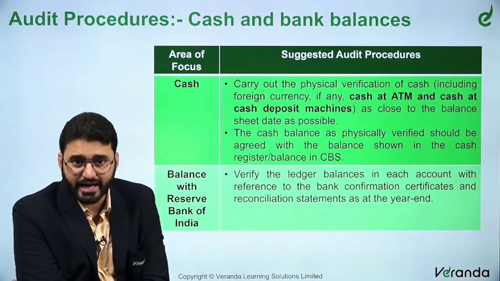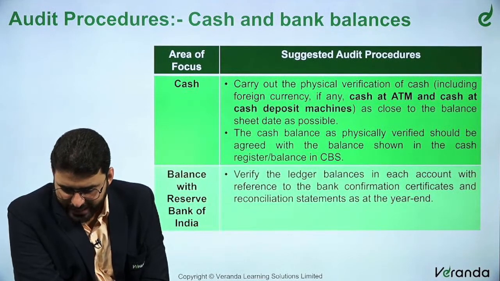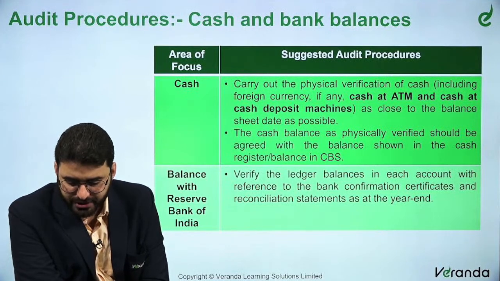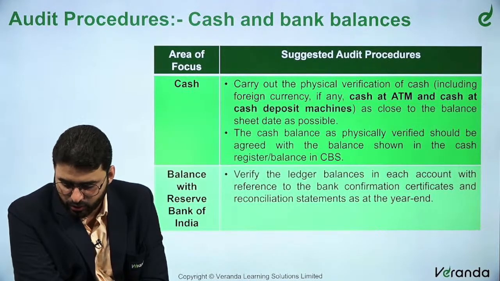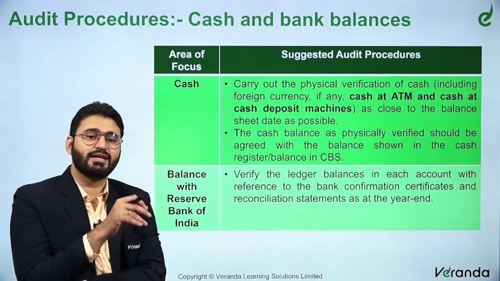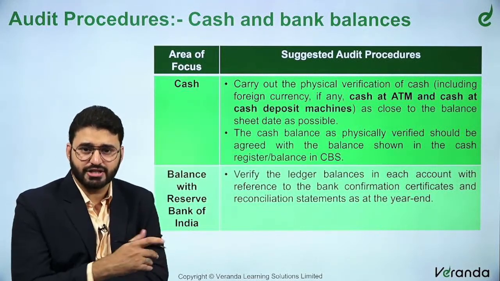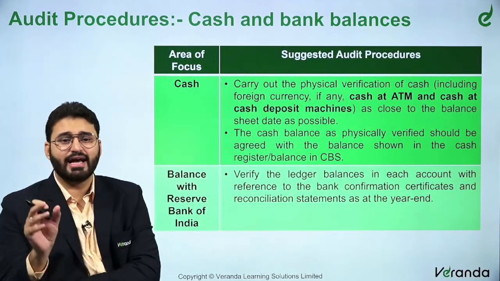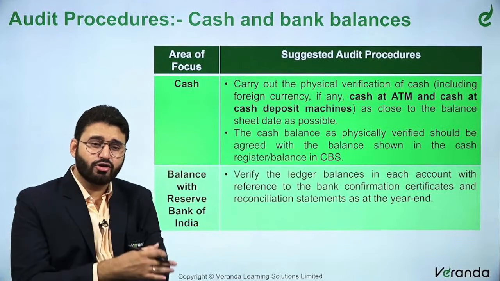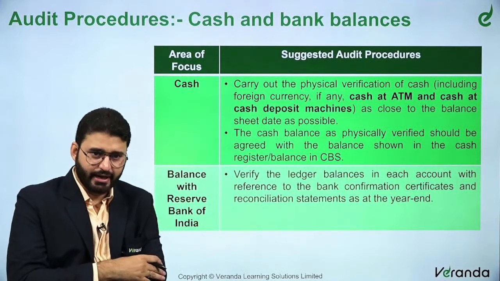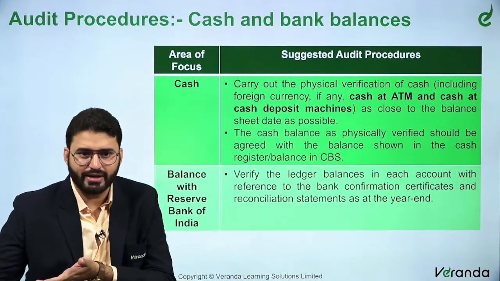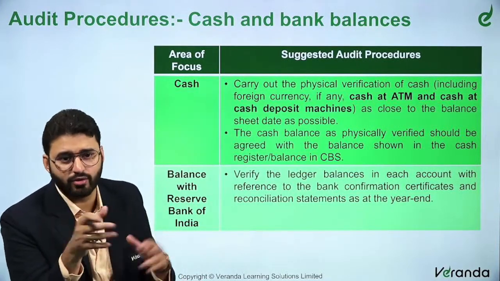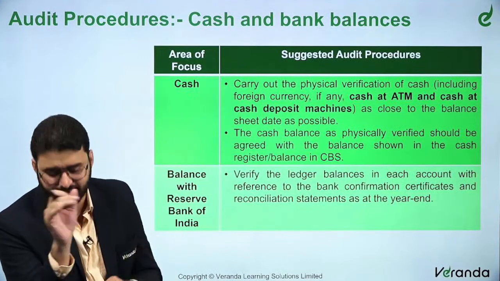First is on the cash. Carry out the physical verification of cash, including foreign currency if any, cash at ATM and cash at cash deposit machines, as close to the balance sheet date as possible. So basically, carry out the physical verification of not only the cash at the bank, but also at the ATM and any cash deposit machine similar to ATM, as close as possible to the balance sheet date. We are on the 29th today. After 2-3, everyone will be running here and there to do stock audit, cash verification, etc., right?